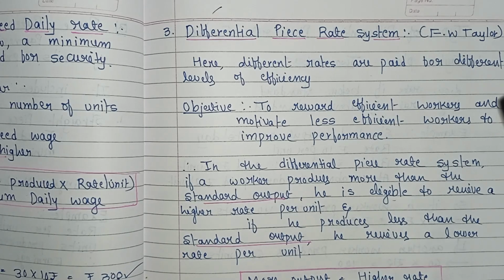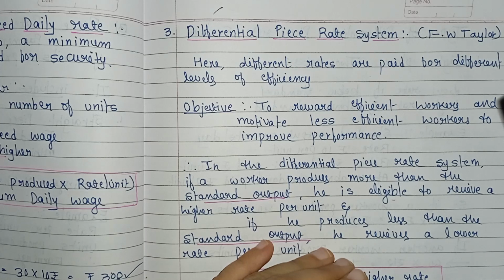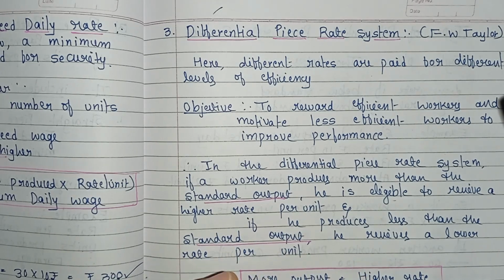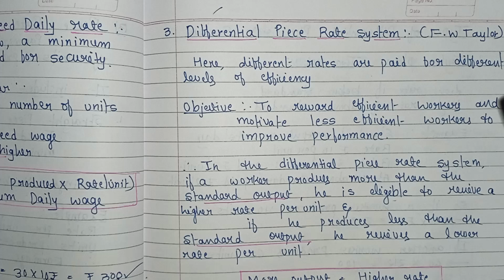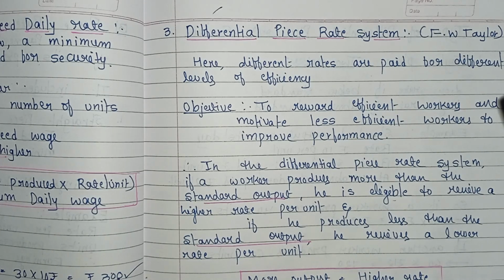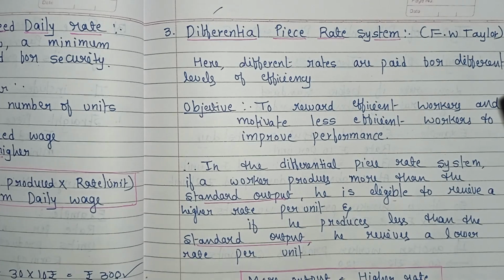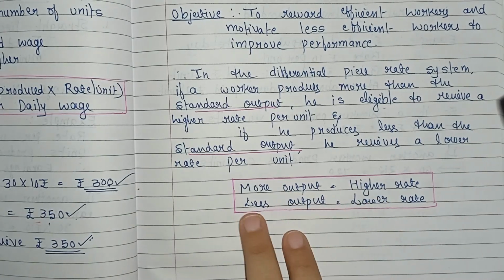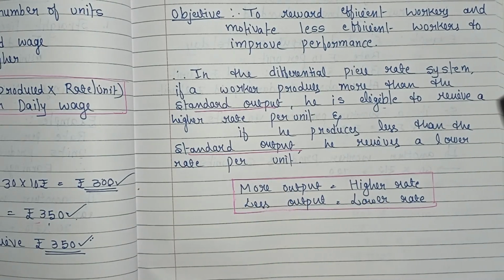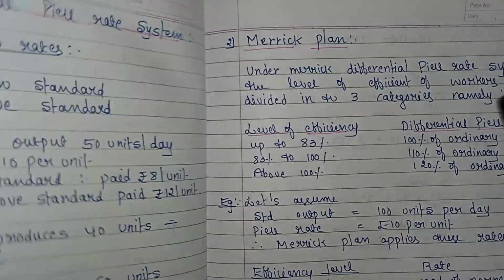If the workers produce more than the standard output, then they are paid at a higher rate. For example, if the standard output is 100 units and the worker produces 110 units, then he is paid at a higher rate, while those below standard only get a lower rate. If the standard output is 100 units and the worker produces only 90 units, then he will get a lower rate. Clear? So, more output, higher rate, and less output, lower rate. Now let's see the types of differential piece rate system.